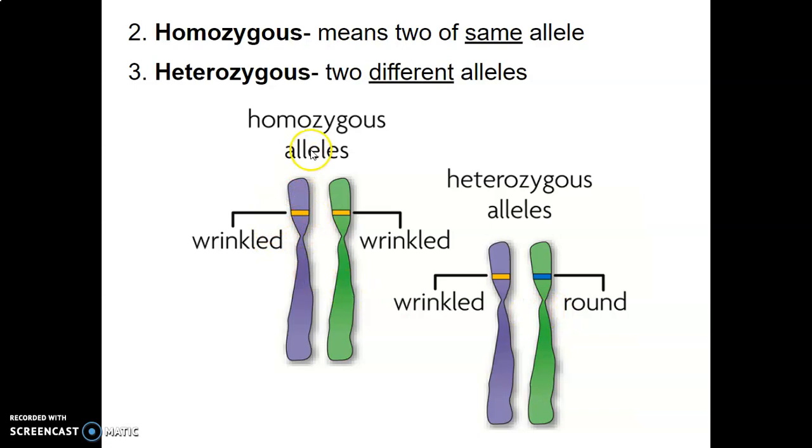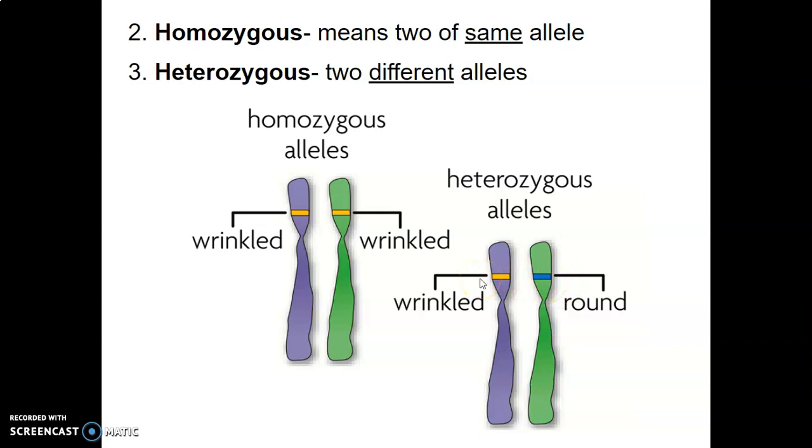This would be an organism that has homozygous alleles for both of them having wrinkled peas. This could also be homozygous if it was rounded peas on both of them. Hetero means different. It means you have two different alleles or varieties that are not the same on your homologous pair of chromosomes. So we got one here that's for a wrinkled pea and one here for a round pea.